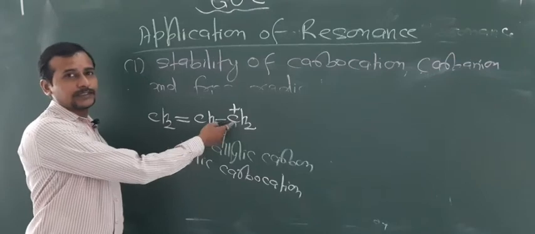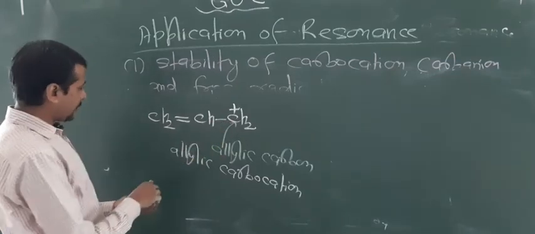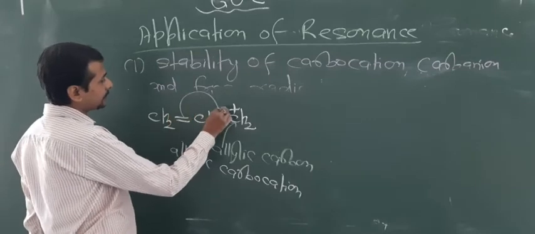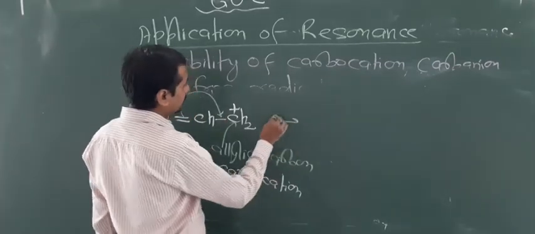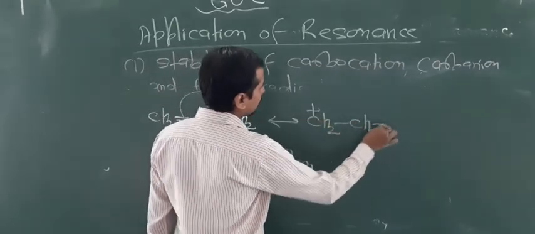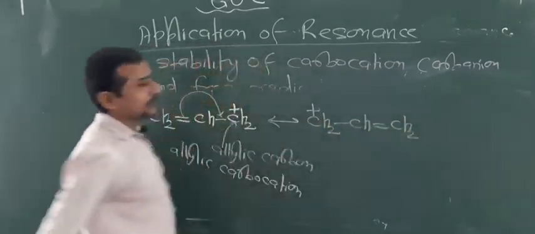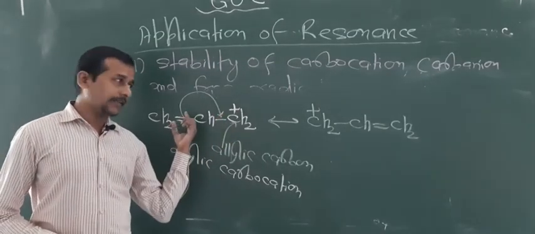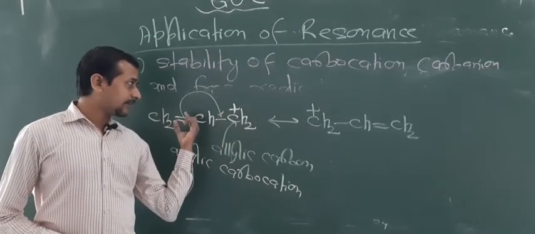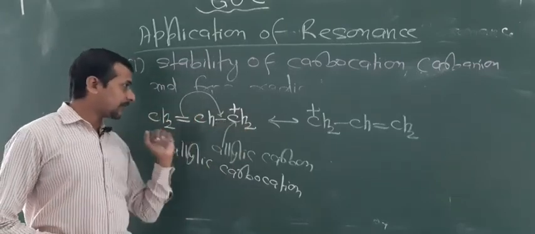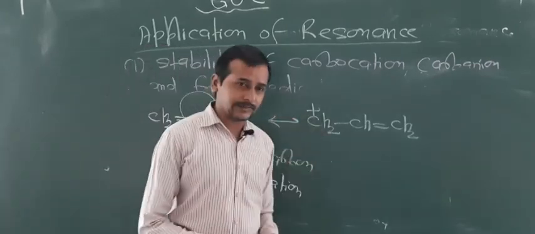So that's why they form two structures for this. Now look at the conditions. This bond breaks like this, and hence the positive charge moves to this carbon. Due to this, the movement of positive charge takes place. That's why resonance stabilizes the molecule by delocalization of positive charge.